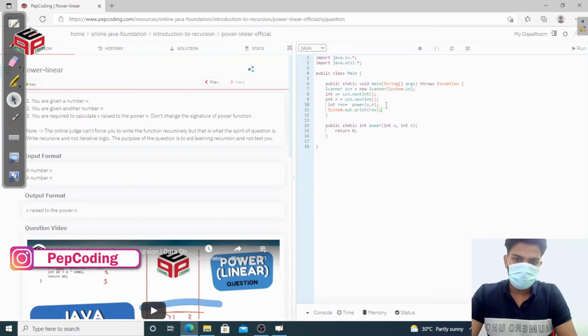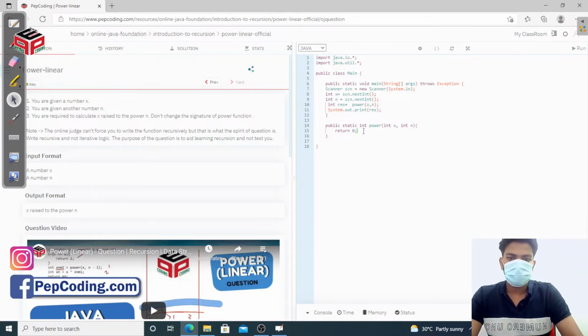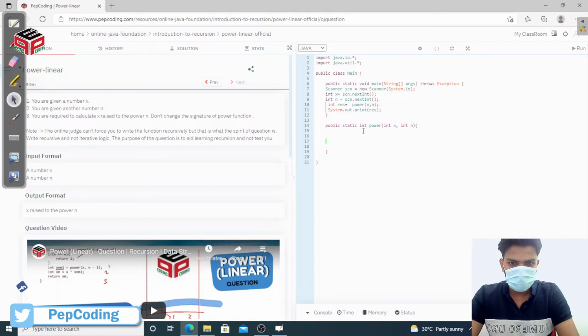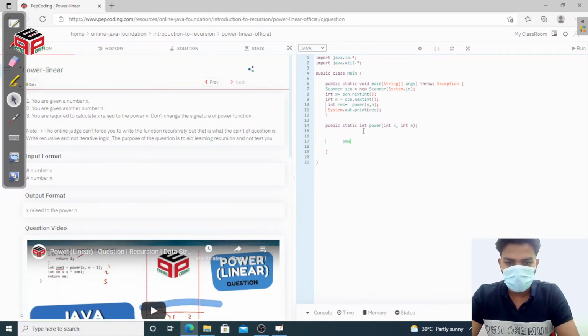So this is result. And here, what is our faith? Our faith is for a smaller problem. So we want to calculate power x comma n minus 1. This is our faith. And we store this faith result into power n minus 1. And we again multiply it: result equal to x multiplied with it. At this stage our faith and expectation will meet each other, and we return this result.